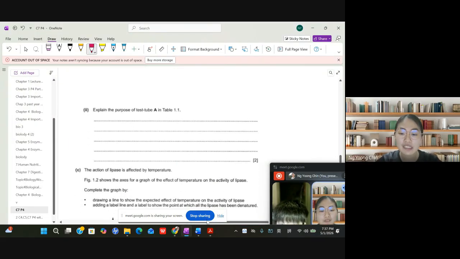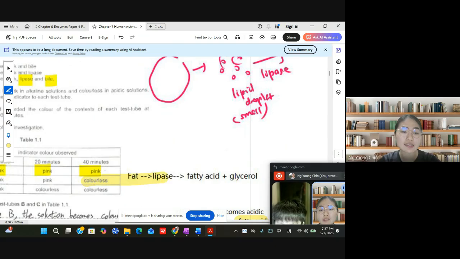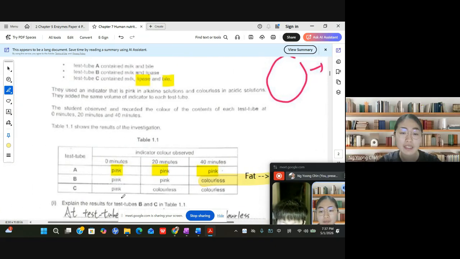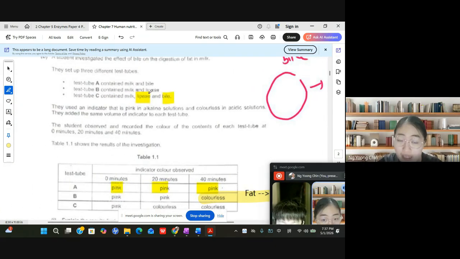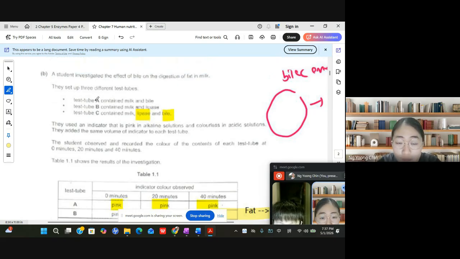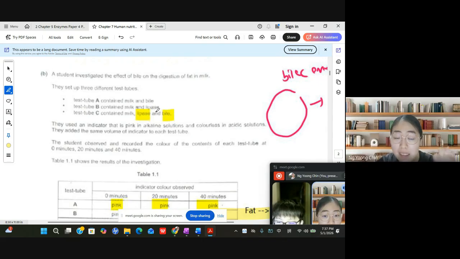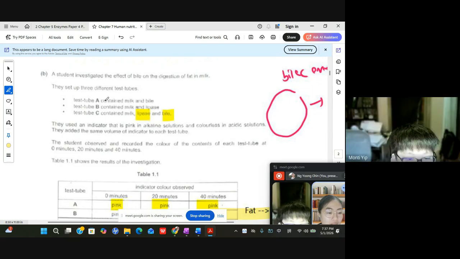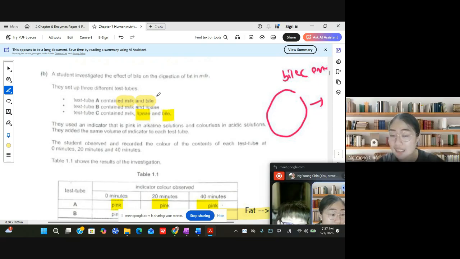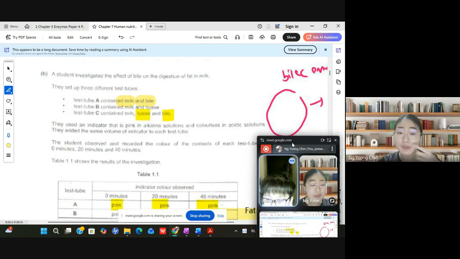And then explain the purpose of test tube A in the table. What's the function of test tube A? You can say that in test tube A there's no lipase, only milk and bile. Under these conditions, will lipid digestion take place? Just the milk and the bile, no lipase. No, it will not take place.